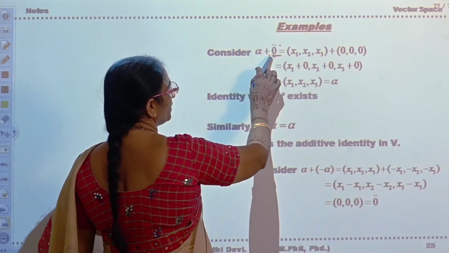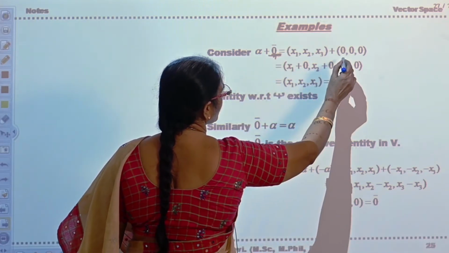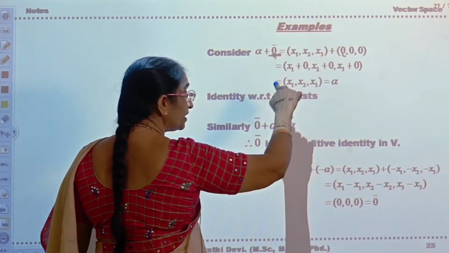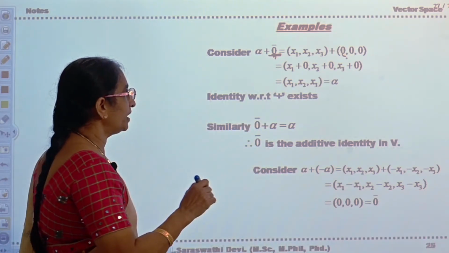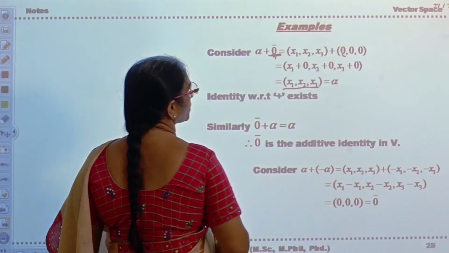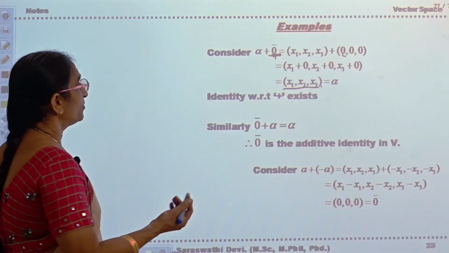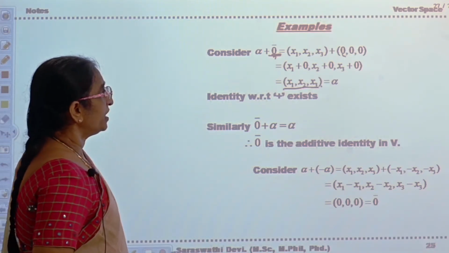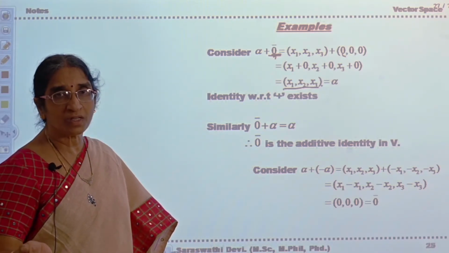See the difference between this 0 and this 0. This is the additive identity of the vector space. This is the additive identity of the field, the real number field. Okay, x1 plus 0, x2 plus 0, x3 plus 0, therefore x1, x2, x3 is equal to alpha. Next, therefore, what are you able to say? Alpha plus 0 bar is equal to alpha, which means the additive identity exists in V.